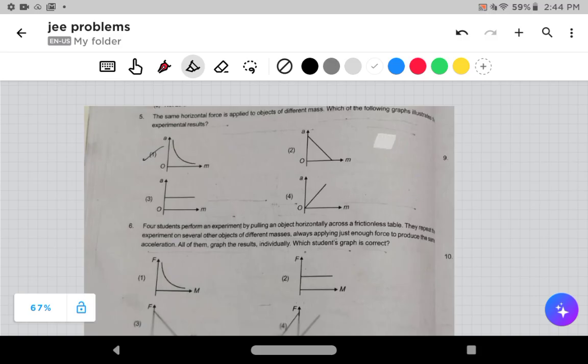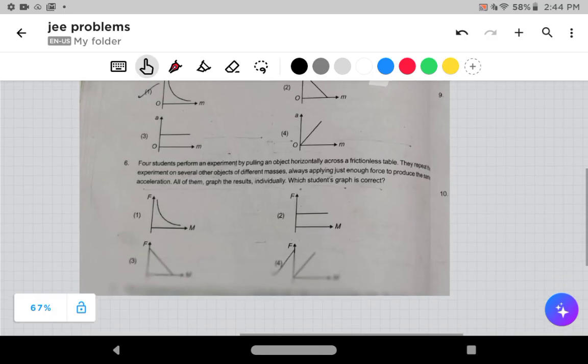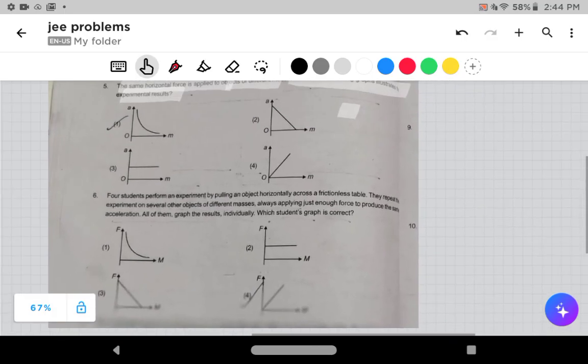Okay, the same horizontal force, I have already marked the answer. It's okay, I'll teach you. The same horizontal force is applied to objects of different mass. Which of the following graphs illustrates the experimental results? And the graph is between acceleration and mass. Every graph is between acceleration and mass.